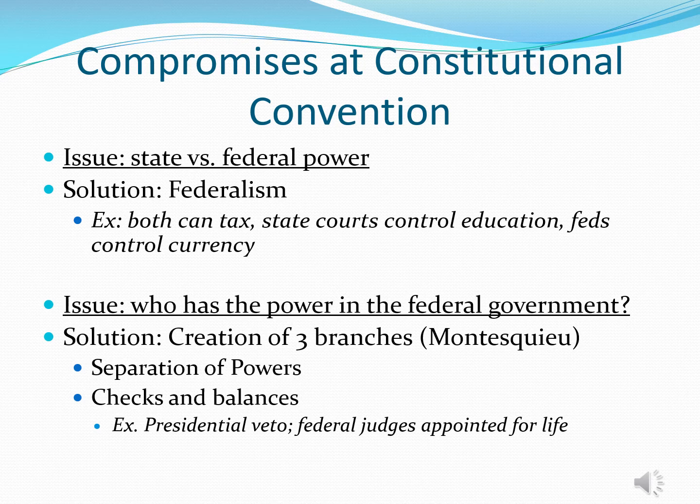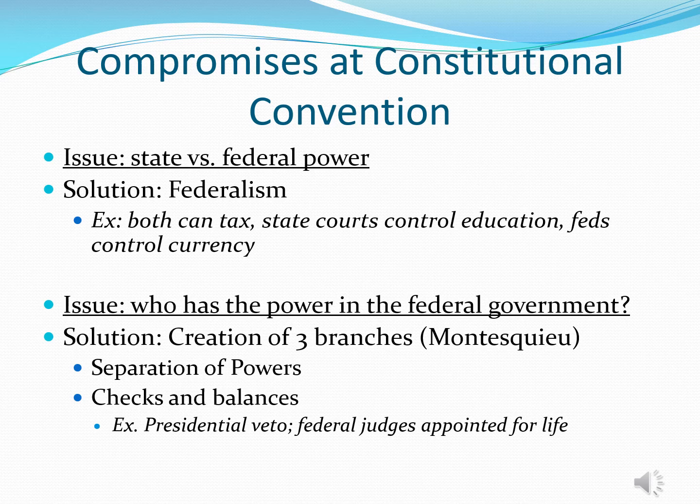So actually, under the Articles, if you remember, there wasn't even really a strong executive branch. There was a president that served for 1 year. So under the Constitution, they decide that they're going to create 3 different branches. Ultimately, each branch would have a list of duties that they are in charge of. Our branches are the executive, the head of which is the president; the legislative branch, which is Congress, that's the House of Representatives and Senate; and then the third branch is the judicial branch, and the head of that branch is the Supreme Court.